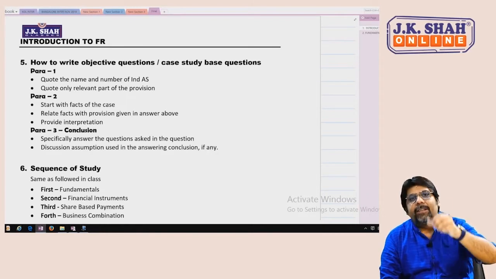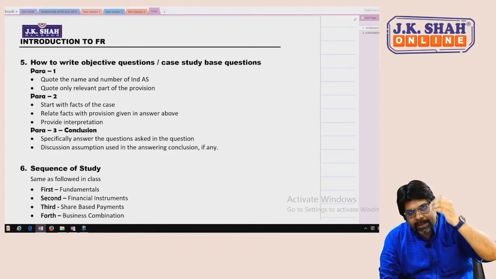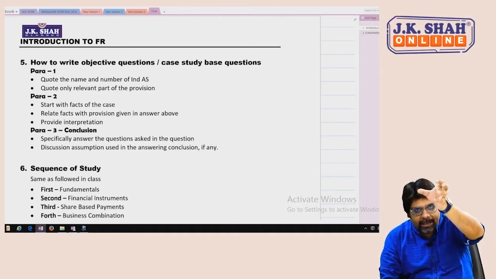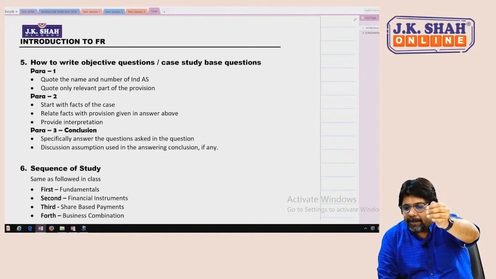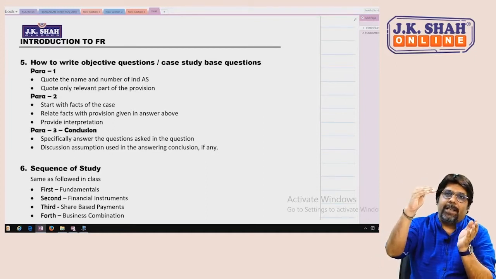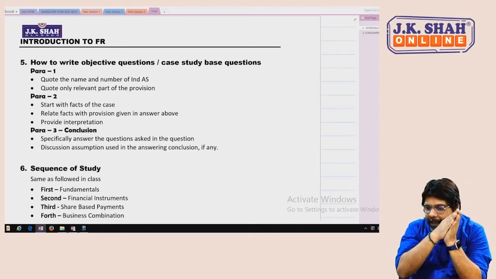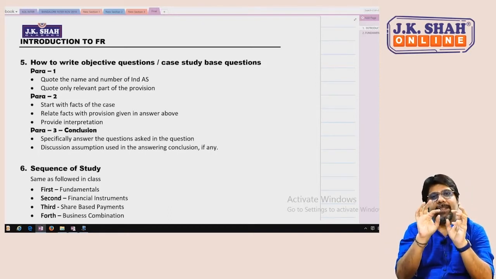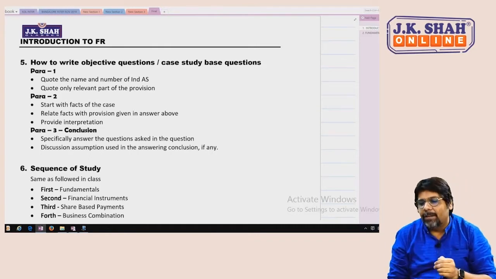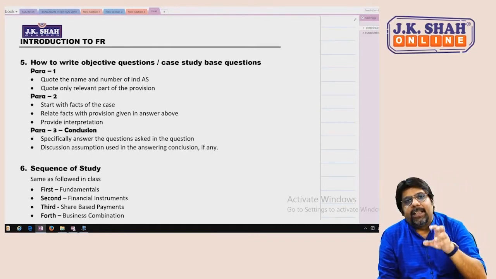First para you write the way you used to follow in intermediate. First para you write the name of the standard, the heading of the standard, the number of the standard, the relevant part of the standard which is required for that case study. Write that relevant part. Then start with the facts of the case. Then whatever provision you had written, relate the facts of the case to it, and provide the interpretation of how the case is related to that standard, and then conclude specifically with the question and the standard's relation.